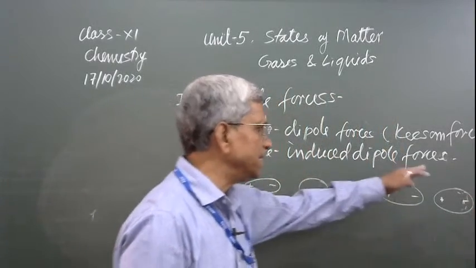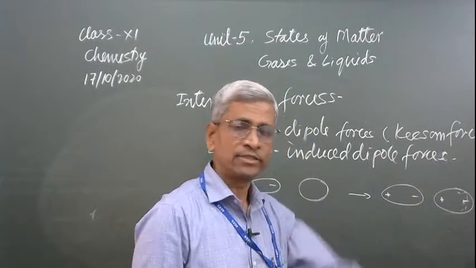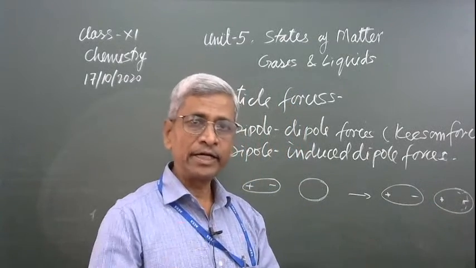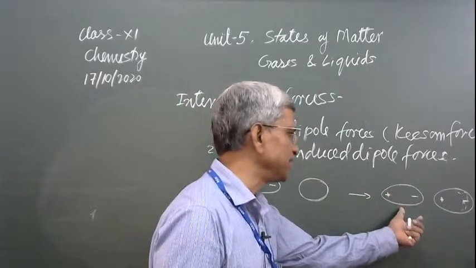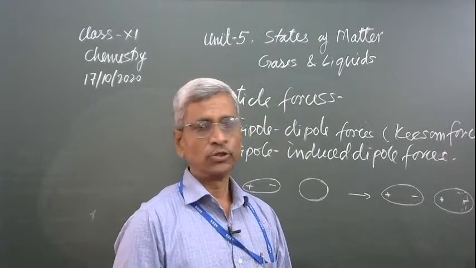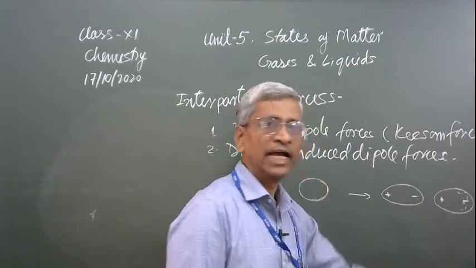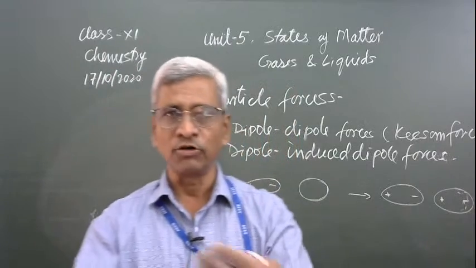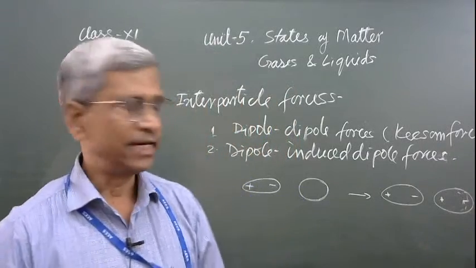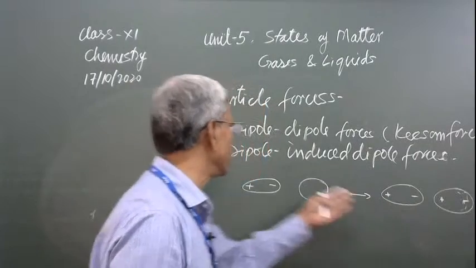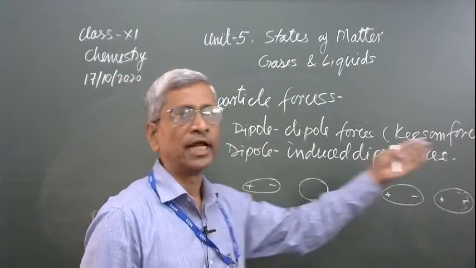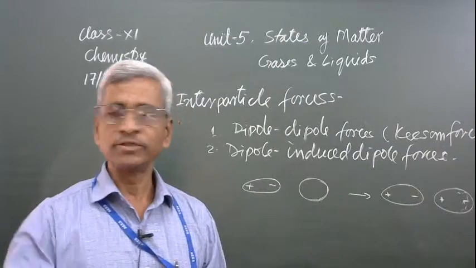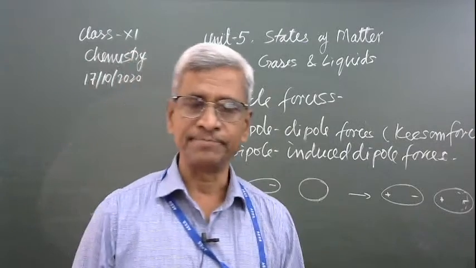This is called an induced dipole. Actually it is not polar, but polarity develops due to interaction with this type of molecule. Then they interact somewhat strongly, and this kind of force is called dipole induced dipole force, which is also responsible for the states of matter.